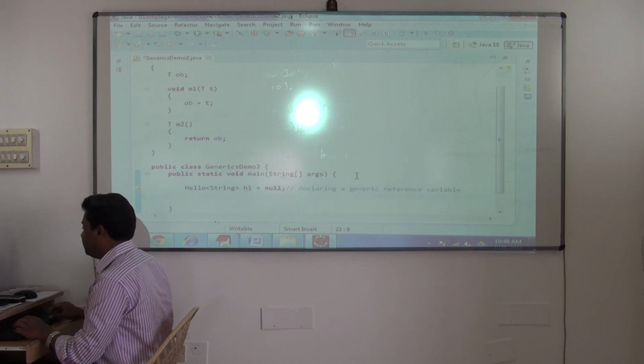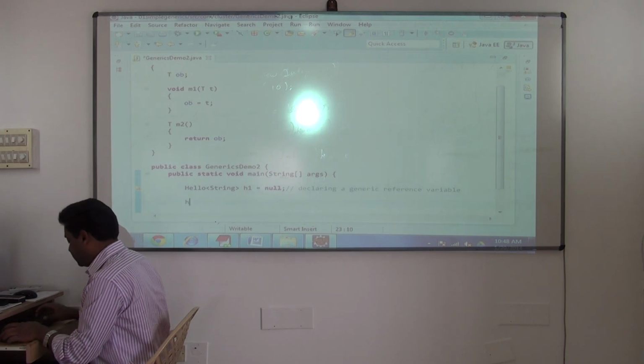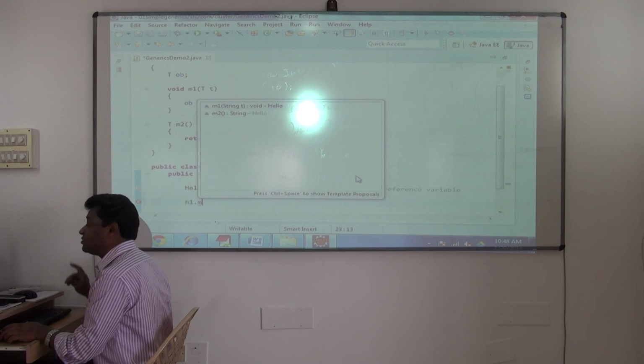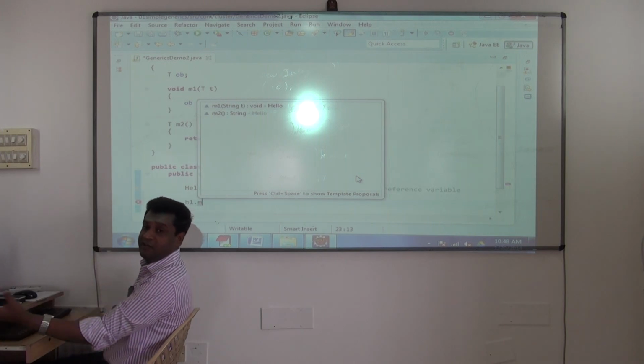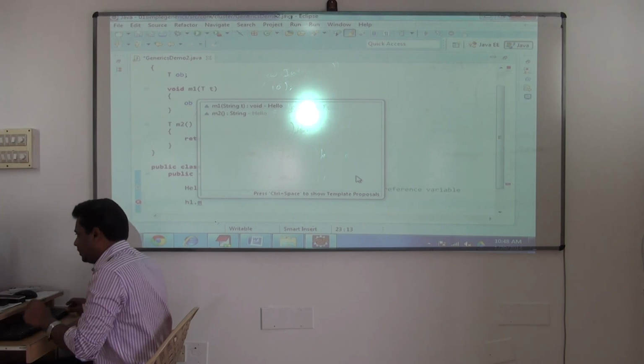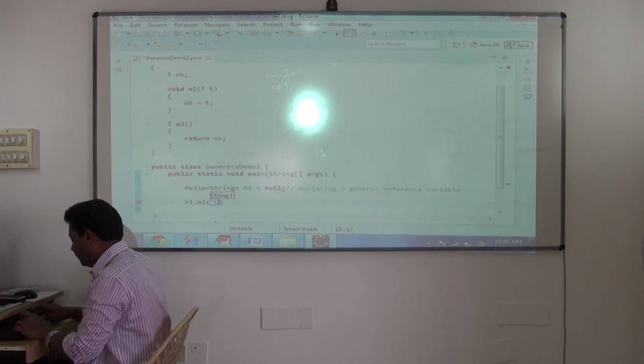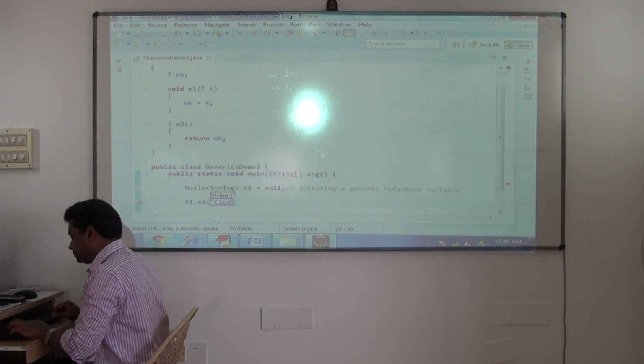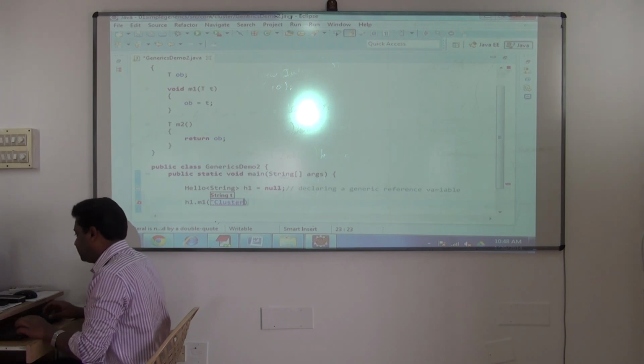So now very interesting. See, if I say h1.m1, I have to pass what? See, it's clearly prompting now. Pass an object of type what? String. Any other type it will report error at compilation time only now. I'll pass cluster. Anything, but it should be of type string.